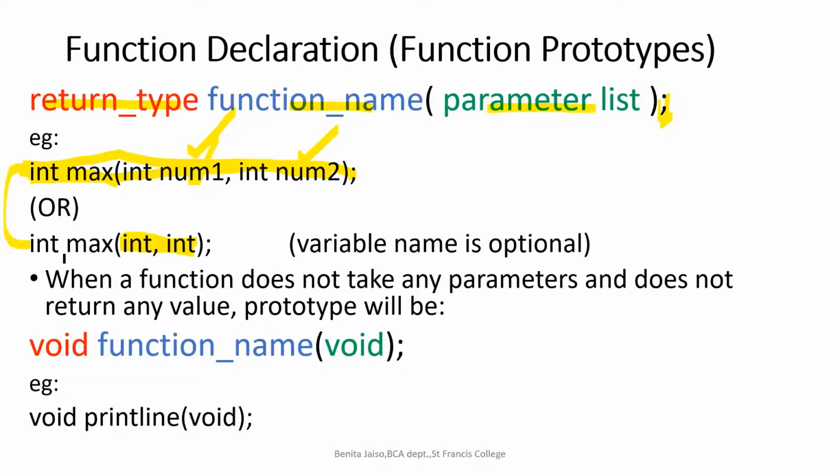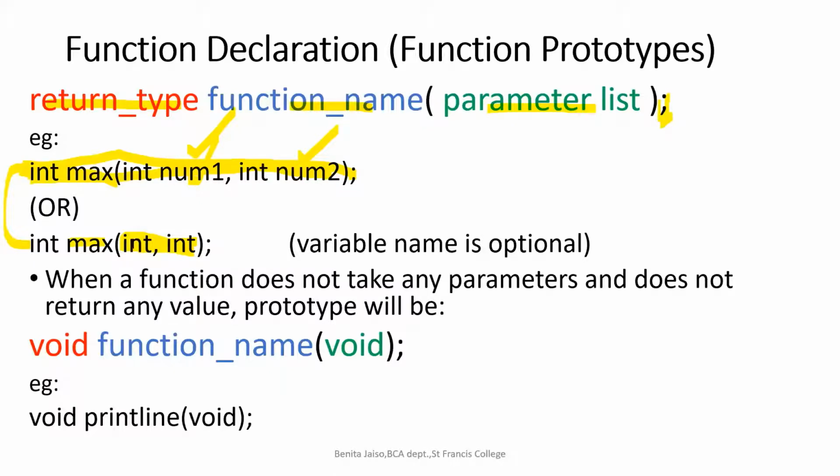We have to mention the return type as integer, the name of the function as max, but instead of writing the variable names of the two arguments, which we called num1 and num2, in the first example I showed the return data type along with the argument names.